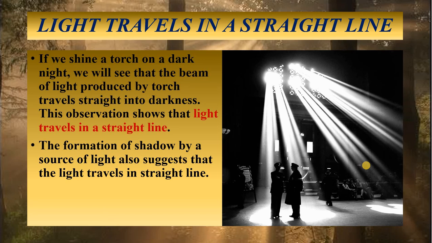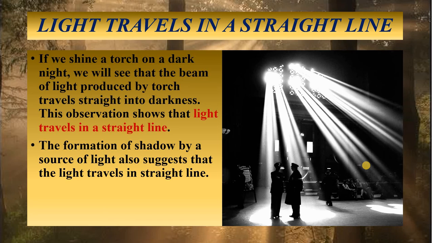Okay. Now there are certain facts and phenomena that happen in our everyday life that prove that light travels in a straight line. Number one, if we place an object in the path of light, a shadow is formed behind the object. I think all of you have seen, in a dark room, if you place a candle, you will find that a shadow is forming at the back, right? Now, the formation of a shadow by the source of light suggests that light travels in a straight line.